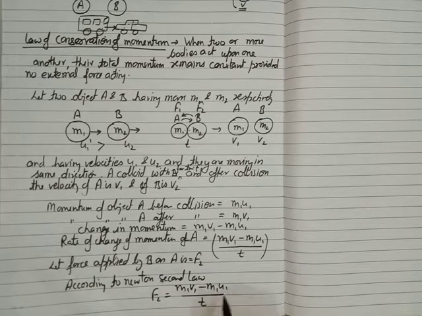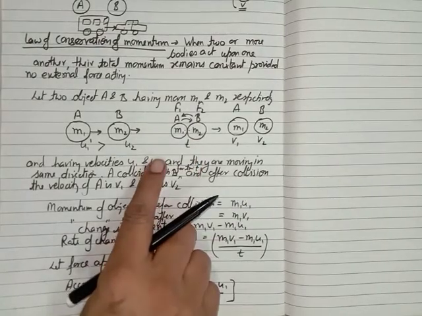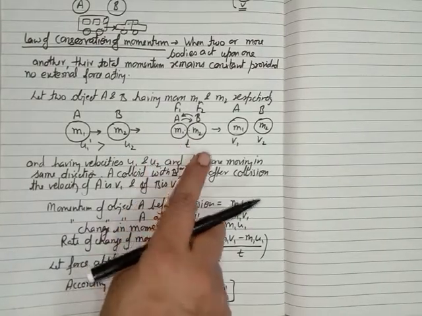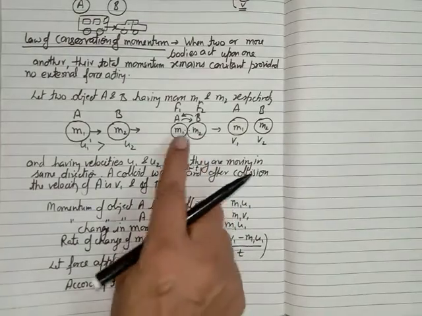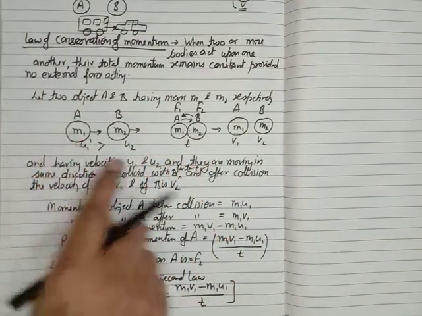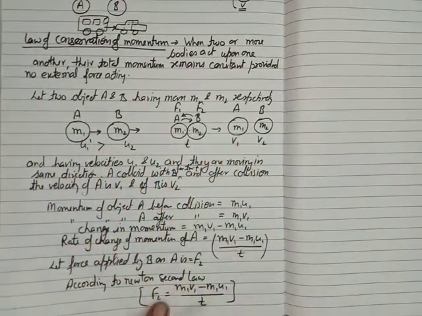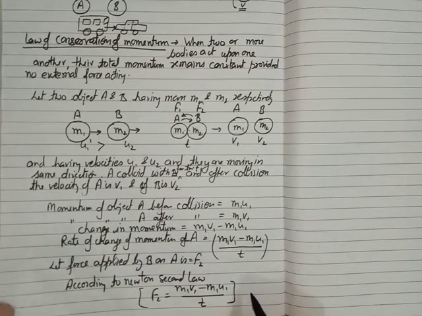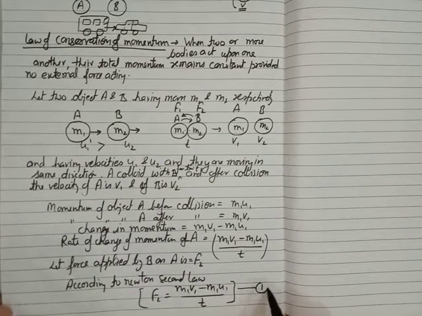It should be very clear that this is a force applied by B on A, not from A on B. This is the force acting from B on A, due to which the velocity of the object changes. We can write this as equation 1.